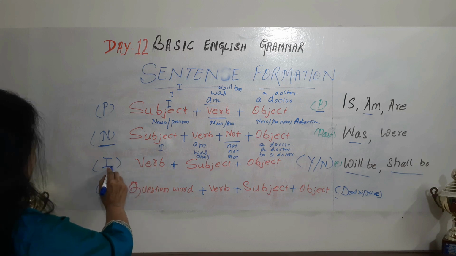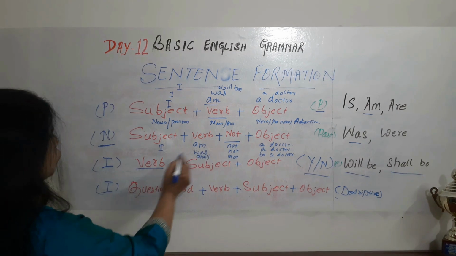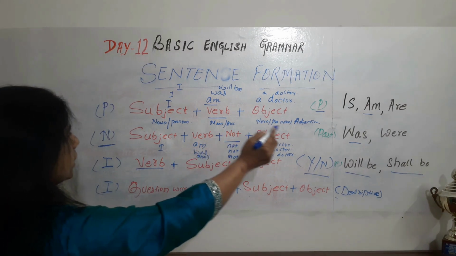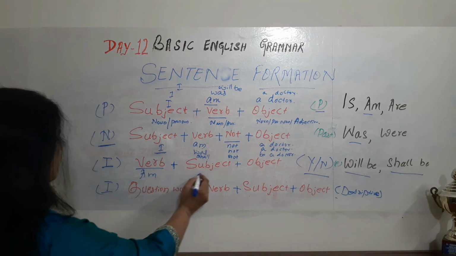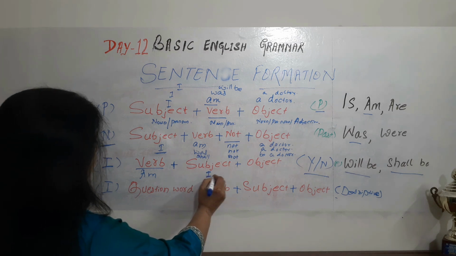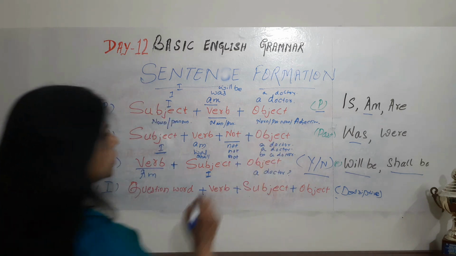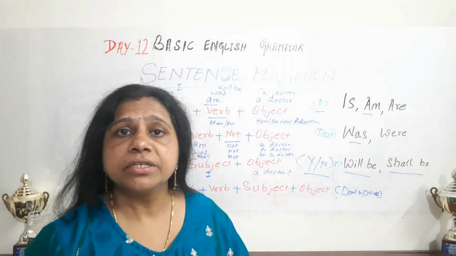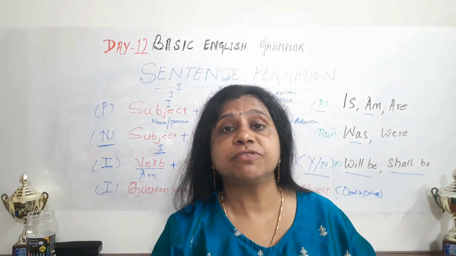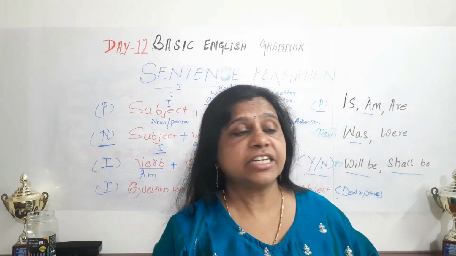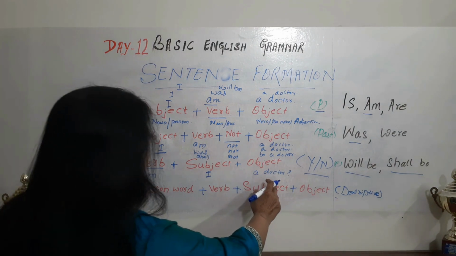Coming to interrogative, for the yes or no type, first comes the verb. So the verb is here, we are using am. So am, subject is I, am I a doctor? Here what happens for the interrogative sentence, the verb comes first. Alright, that is for yes or no type. It is am I a doctor?